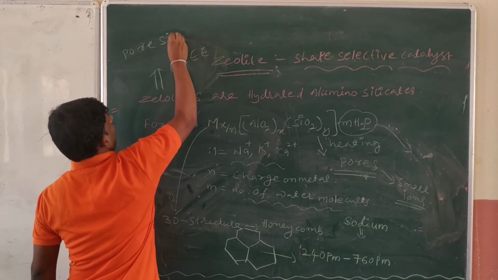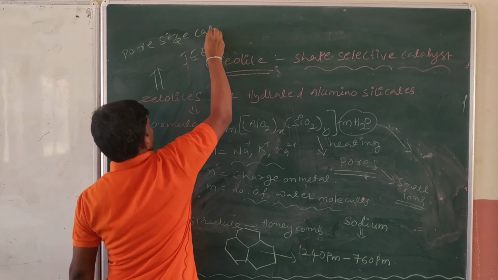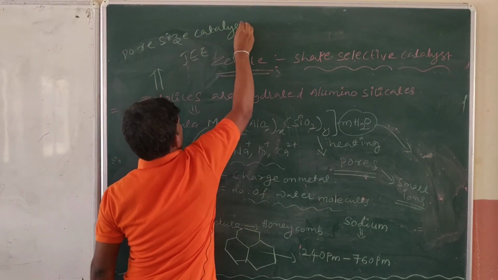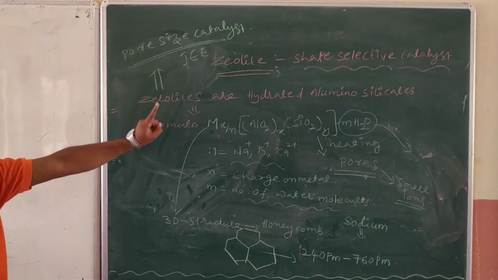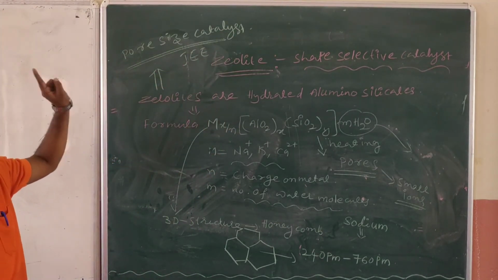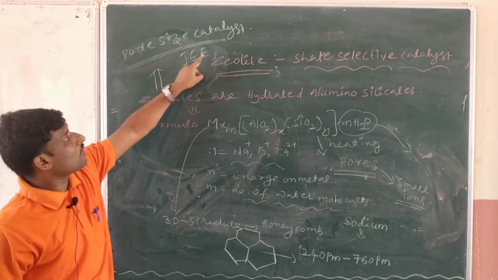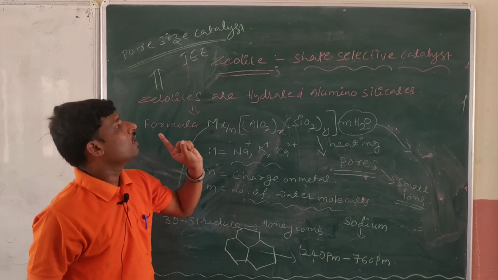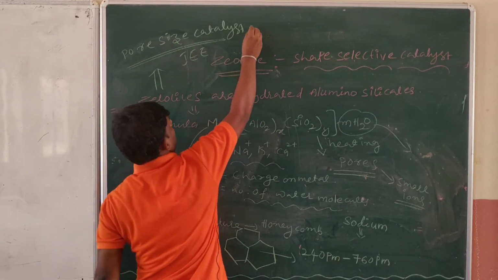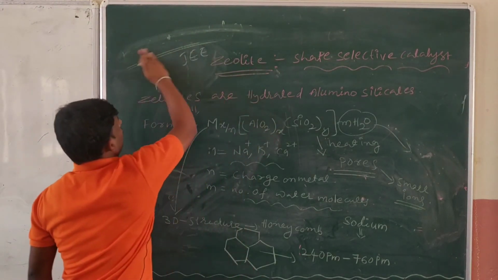Pore size of the catalyst. Actually, shape selective catalysis depends on the pore size of the catalyst as well as the size and shape of reactant and product. This is a very important point. I will write here.